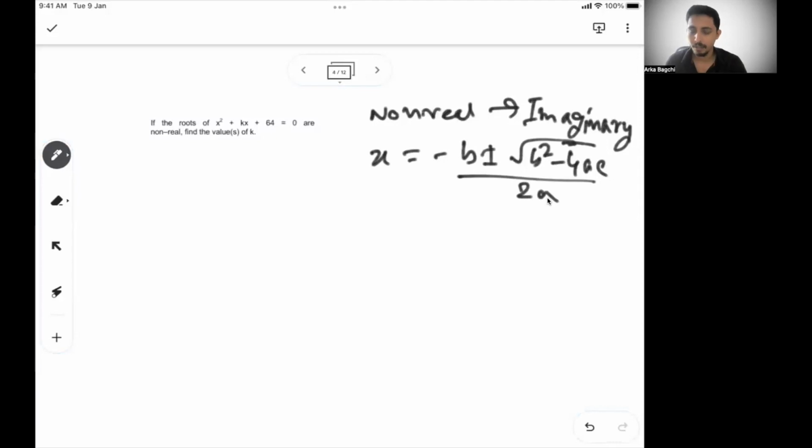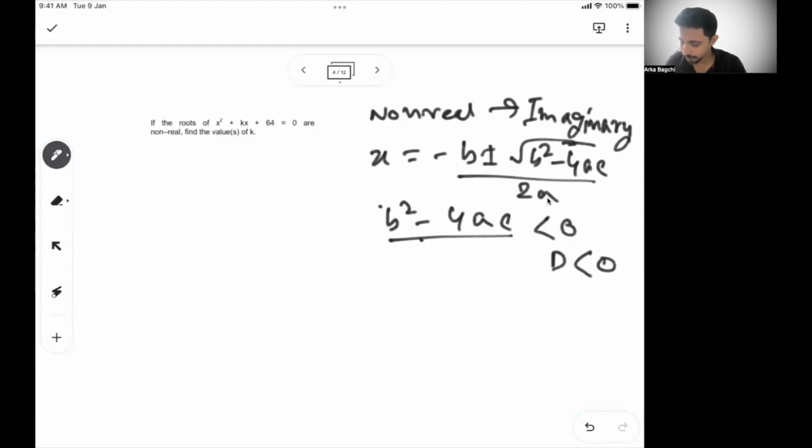If b square minus 4ac, the discriminant, is less than 0, then you have a negative sign under the root, and then the number becomes imaginary. So if the discriminant is less than 0, that's when roots become imaginary or non-real.